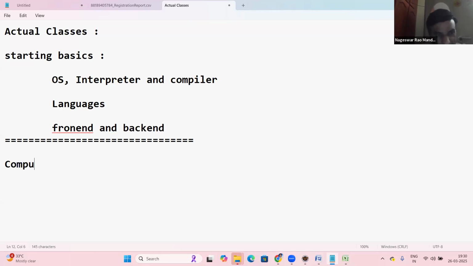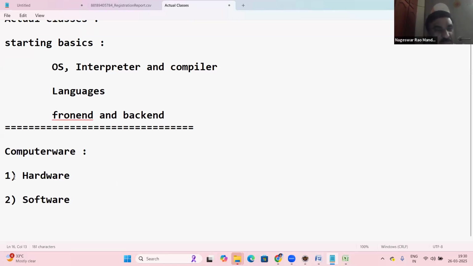First of all, a computer basically has two categories. First one, hardware. Second one, software. So what is hardware? Hardware is the physical components of a computer, like keyboard, mouse, monitor, RAM memory, hard disk, all the physical components.